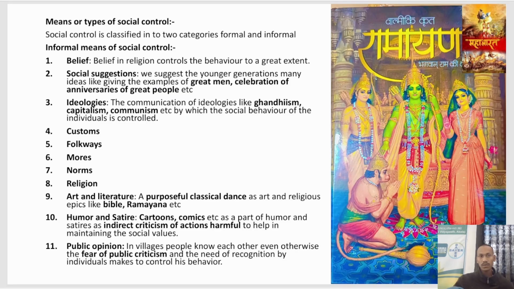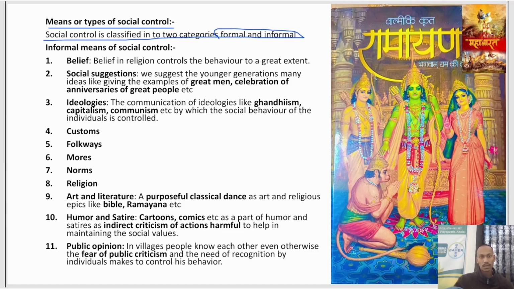Then, what are the means or types of social control? Social control is categorized into two categories: formal and informal. The first one is formal means of social control, and the second is informal means of social control. Informal social control is done by means such as parents, teachers, and organizations that are non-formal in nature.